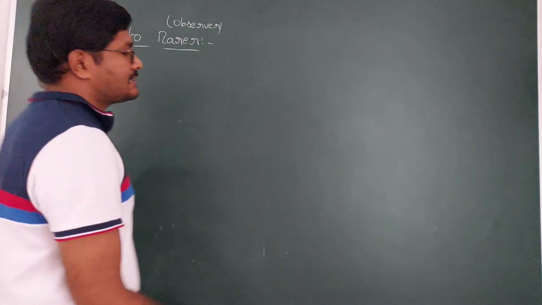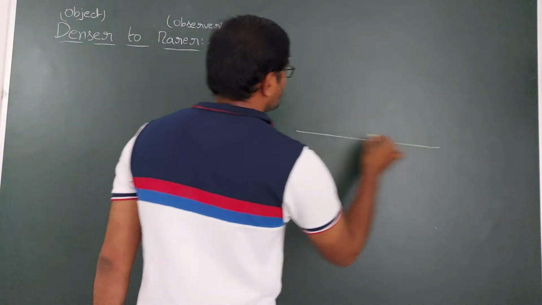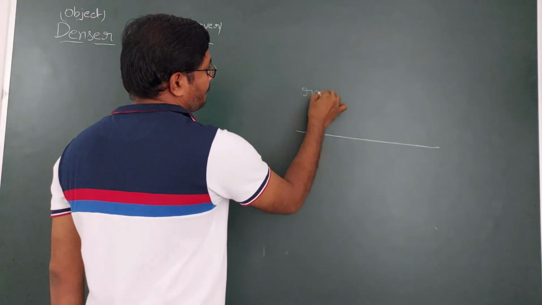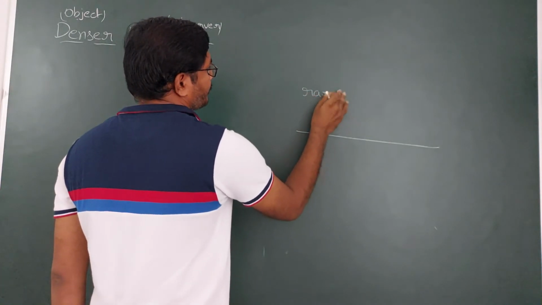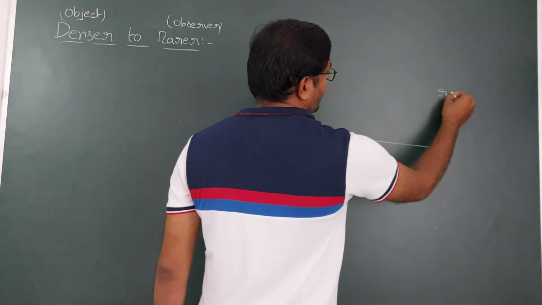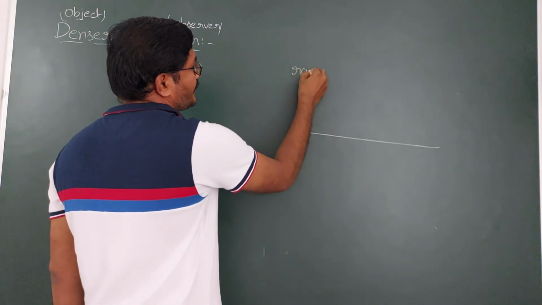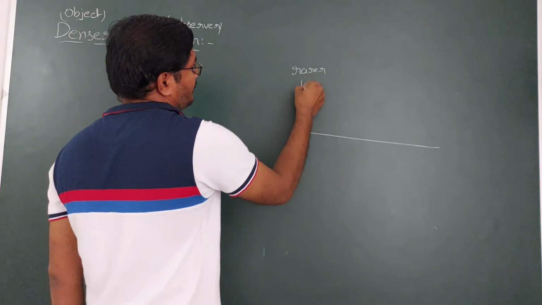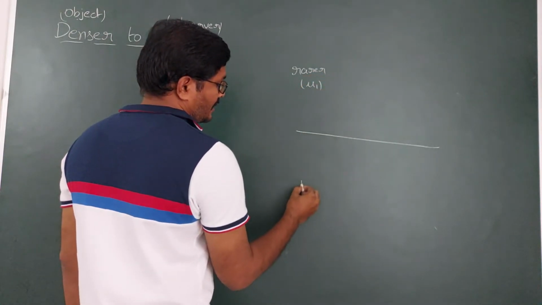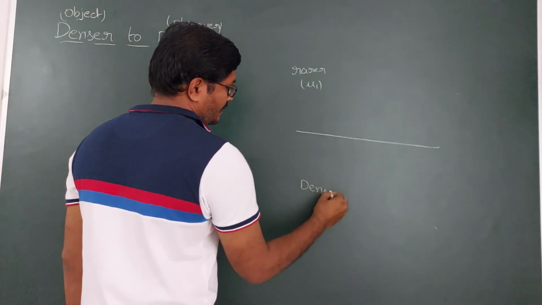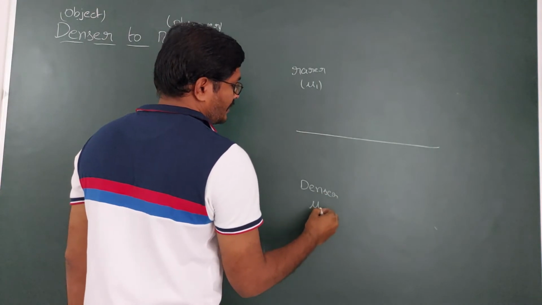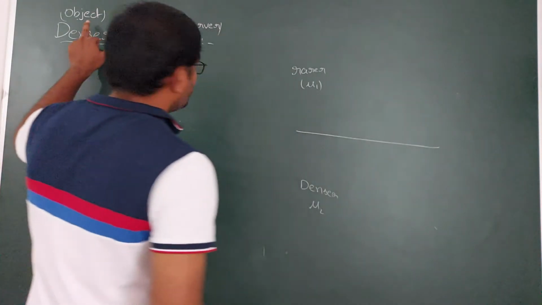So now, the same case we are taking here. This one is said to be the rarer medium, having refractive index mu1. And here is the denser medium having refractive index mu2. Now the object must be in the denser medium.